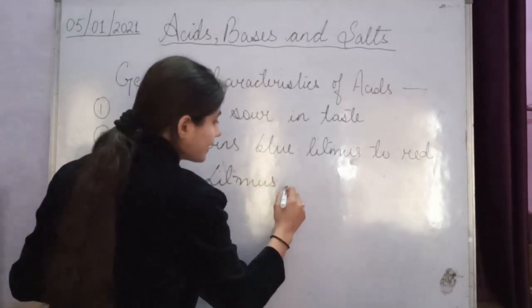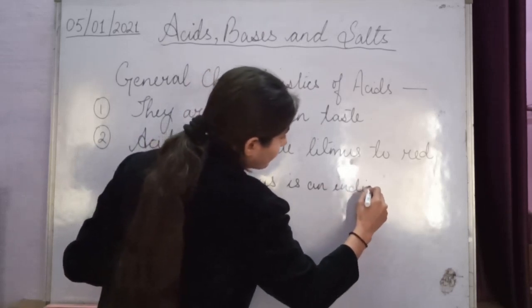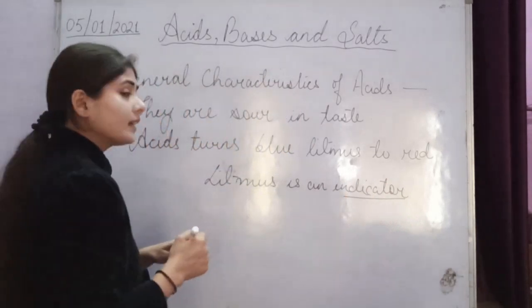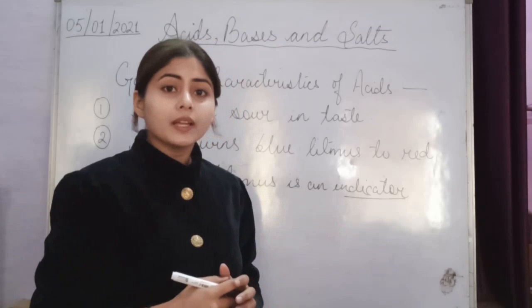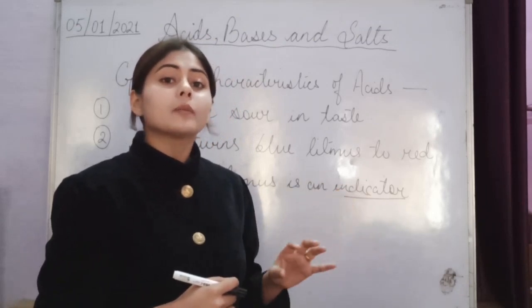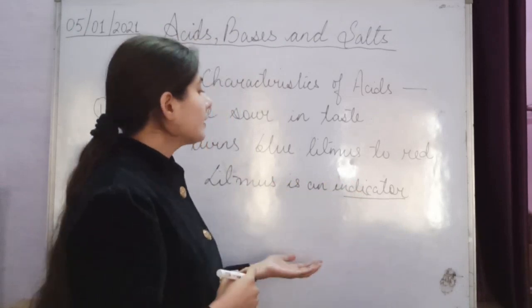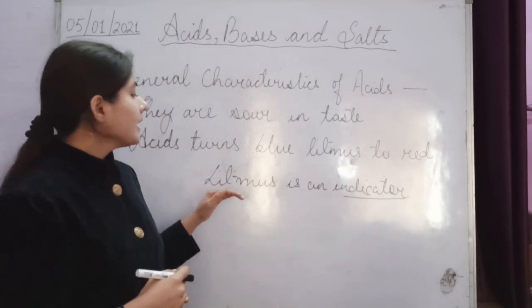Litmus is an indicator. What are indicators? An indicator tells whether our substance, or our solution, is acidic or basic, by changing its color or giving a different color in different solutions or different media. That is what an indicator is.